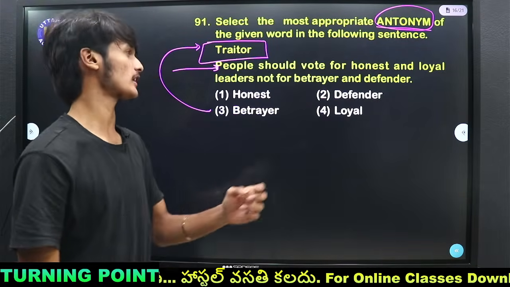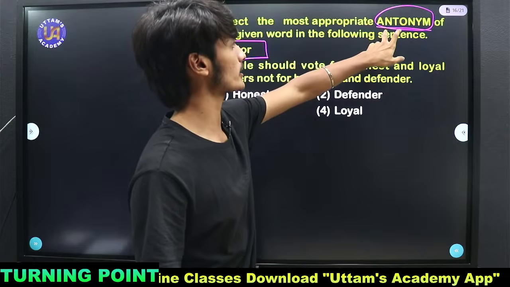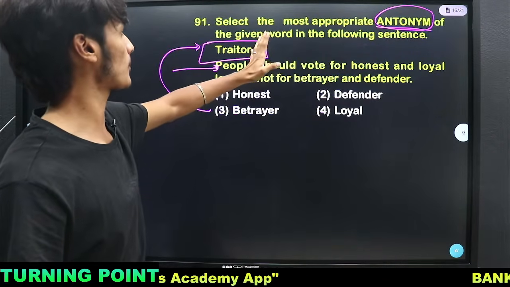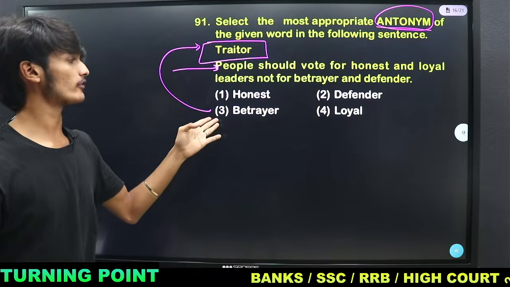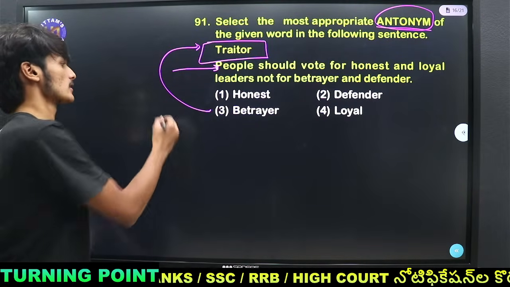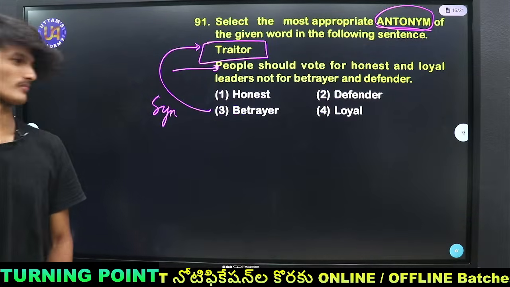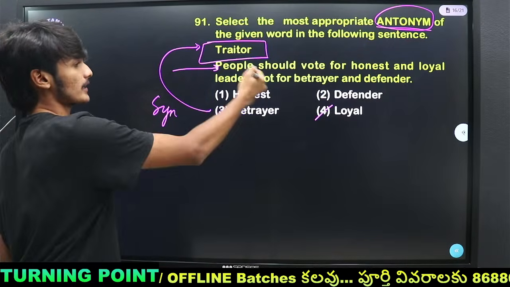Many of you are confused with antonym or synonym. Here we have the question antonym. Antonym is the opposite. So what is the opposite of traitor? Many of you are telling betrayer, but that is a synonym. So option 4, loyal is the correct answer. Traitor and loyal.